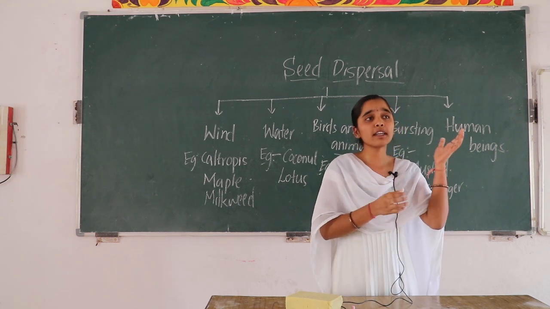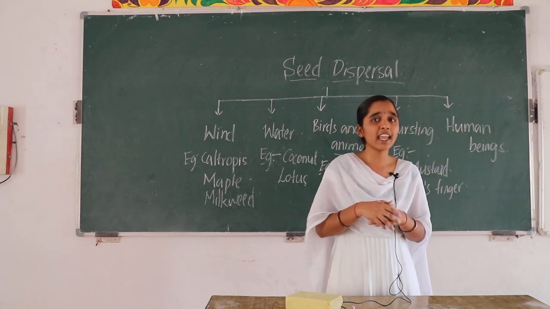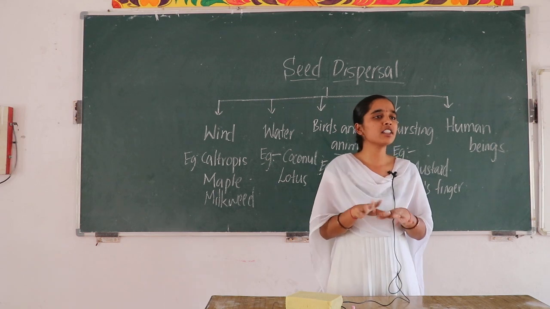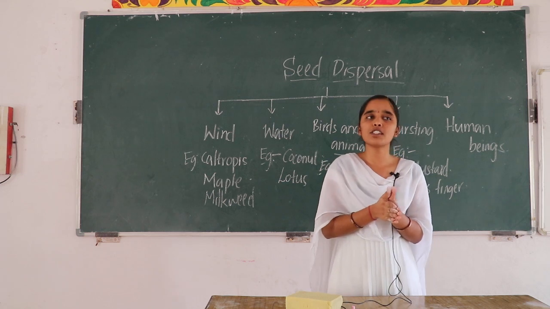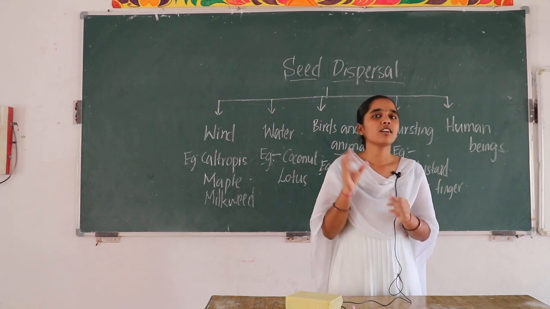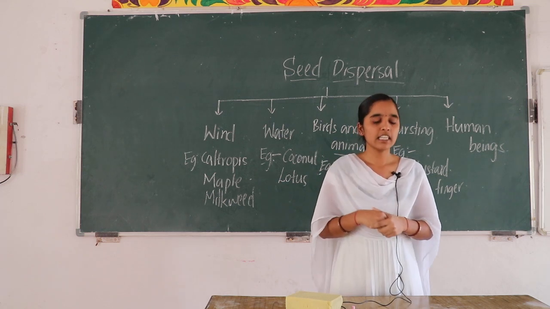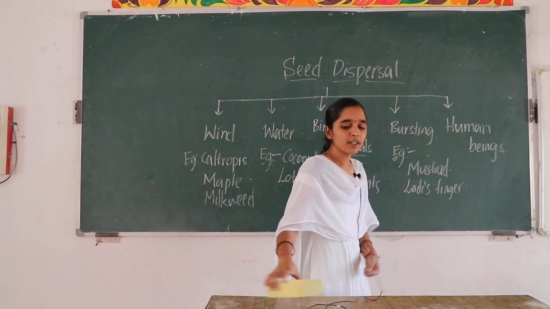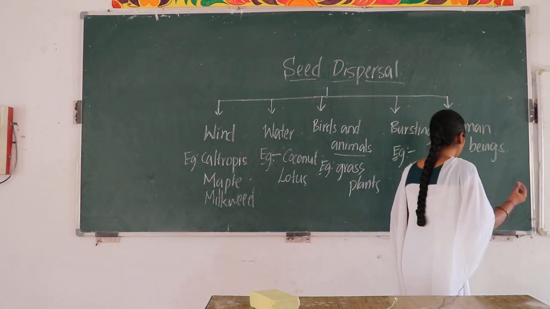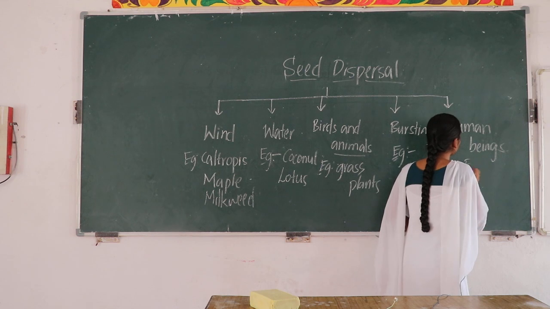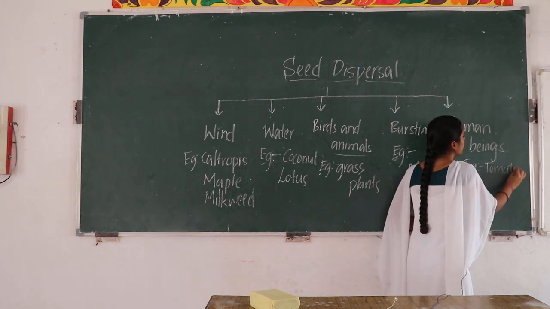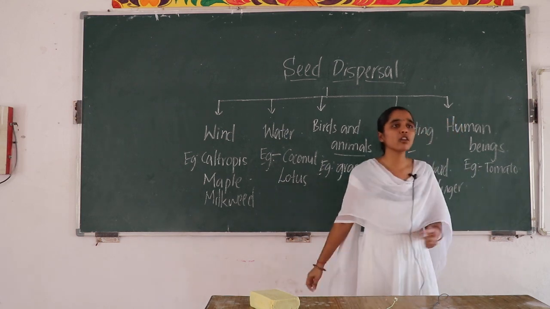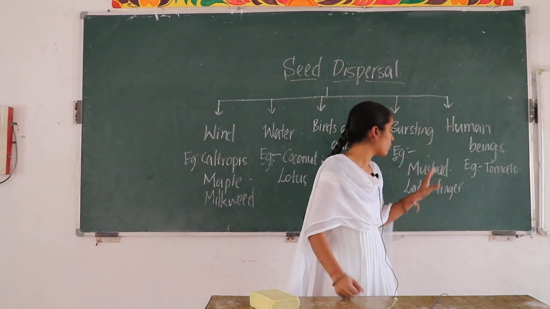Actually, when Europeans came here to do trade, they left the tomato seeds in India, and now it is a common vegetable in every Indian food item. Yes, it is dispersed by whom? Human beings, that too Europeans. Example is what? Tomato. Not only the tomato, cauliflower, guava, all those are dispersed by human beings only.